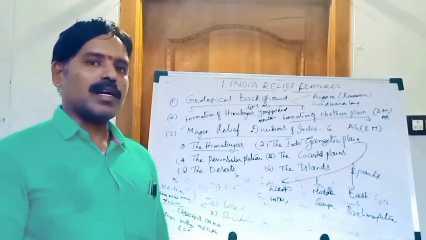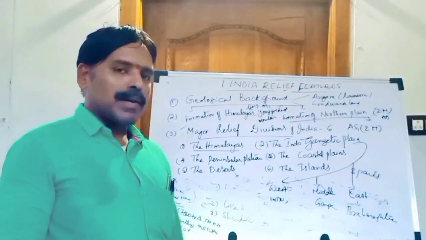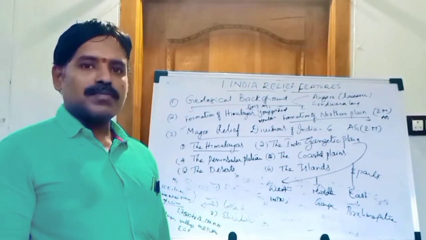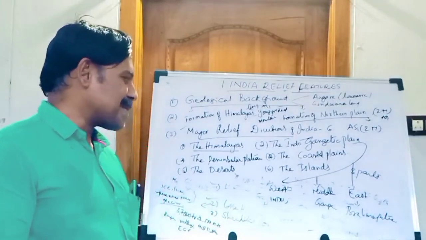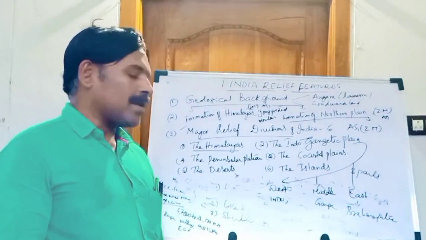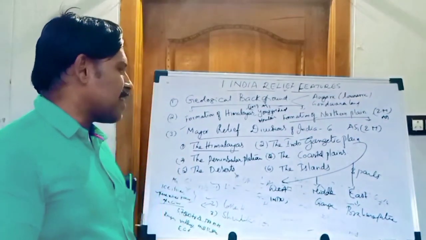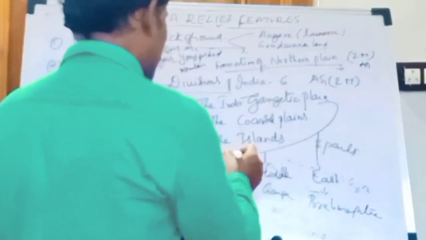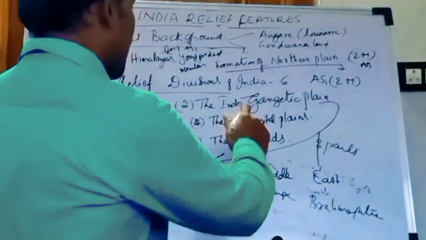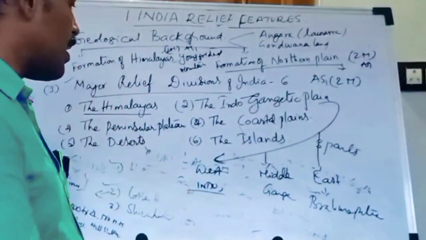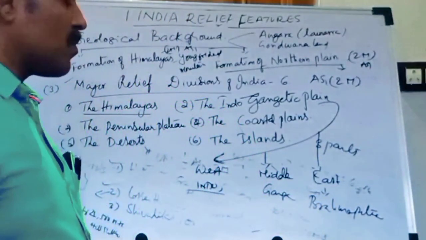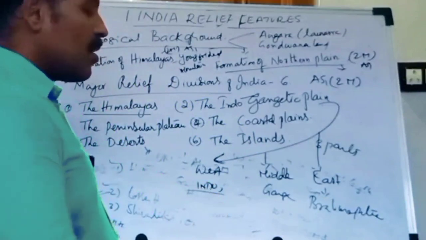How was the Indo-Gangetic Plain formed? The perennial rivers Indus, Ganga and Brahmaputra and their tributaries brought the sediments and silts and formed the plain. It is called the Indo-Gangetic Plain. The Indo-Gangetic Plain is divided into 3 parts: the west part, the middle part and the east part. In the west part the Indus River is the main prominent river.